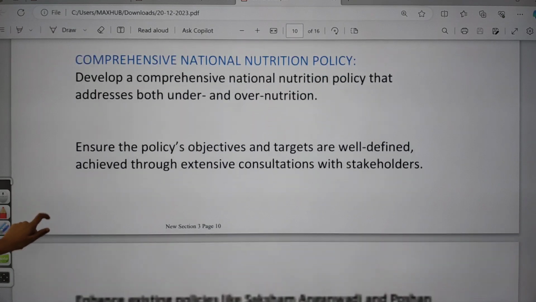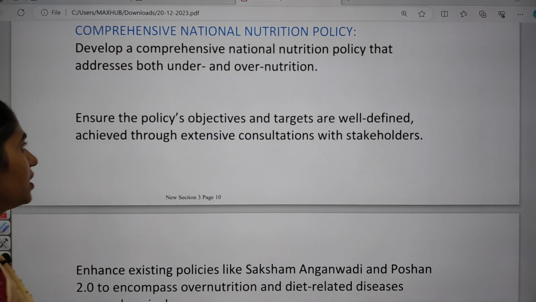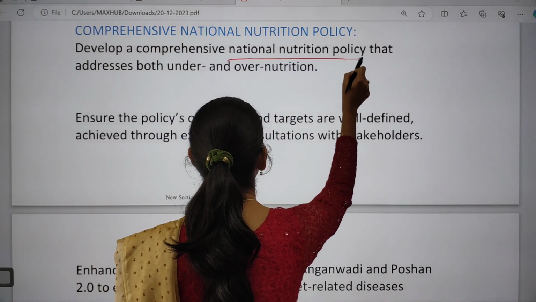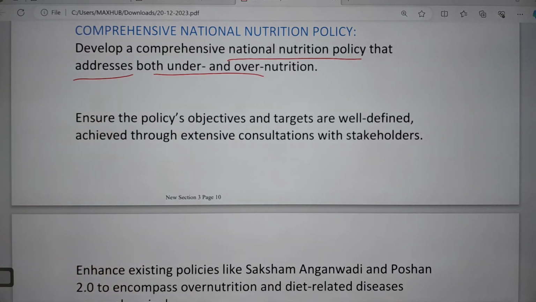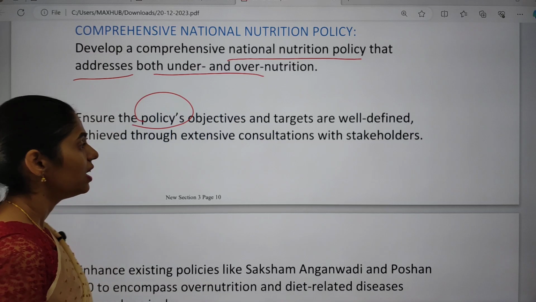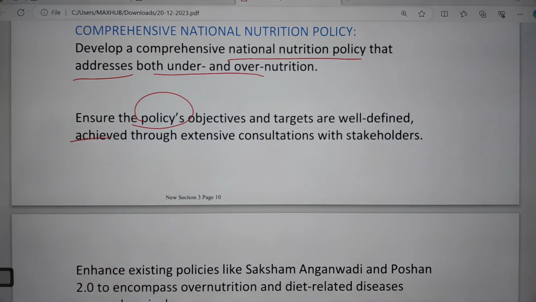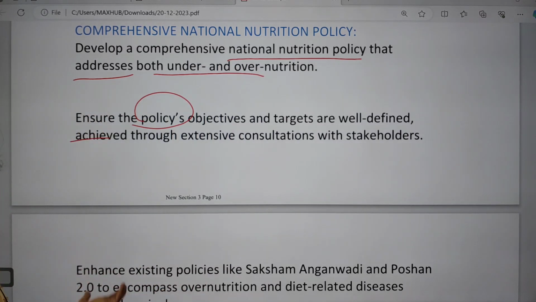So what is the way forward? We can develop a comprehensive national nutrition policy that will address both under and over nutrition. Further, the policy objectives should target well-defined achievements, and we have to include collaborations and consultations with stakeholders to address this problem.